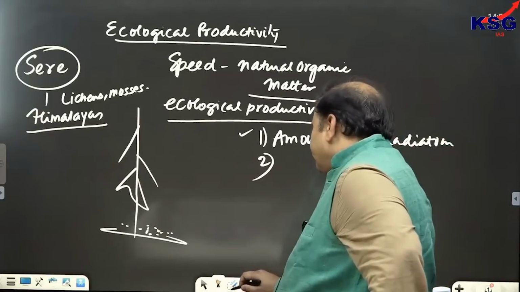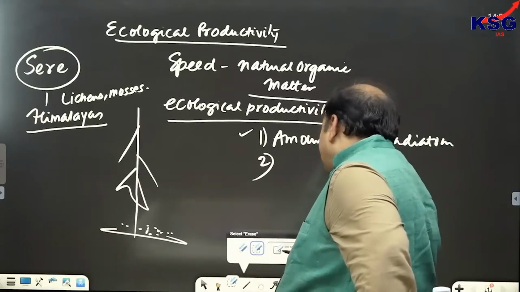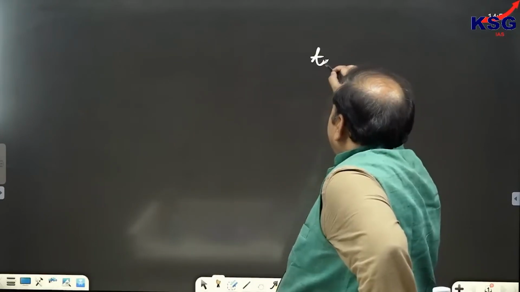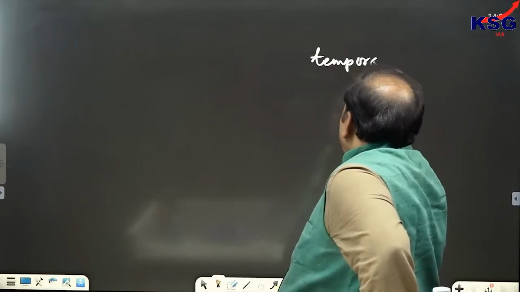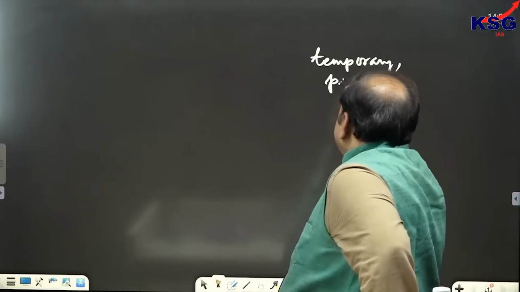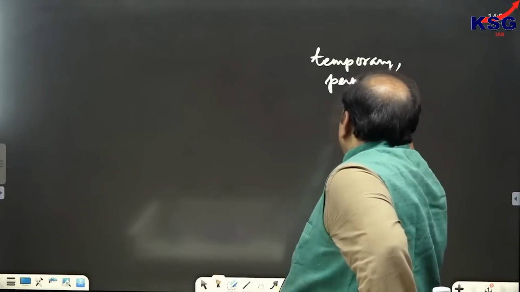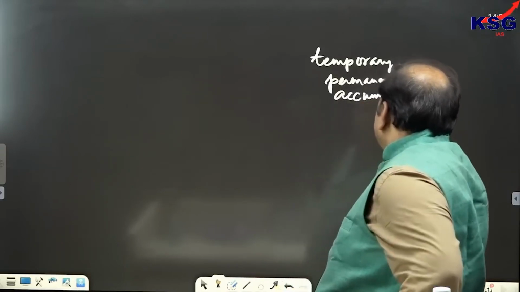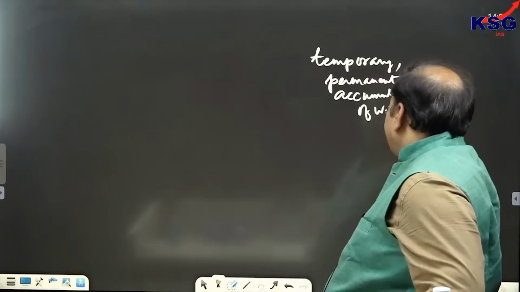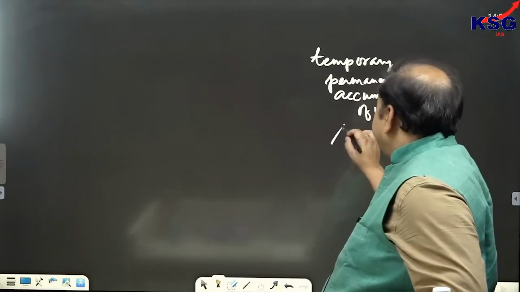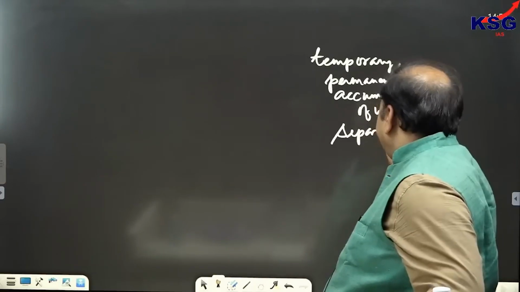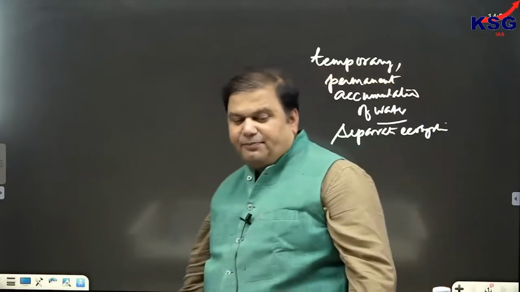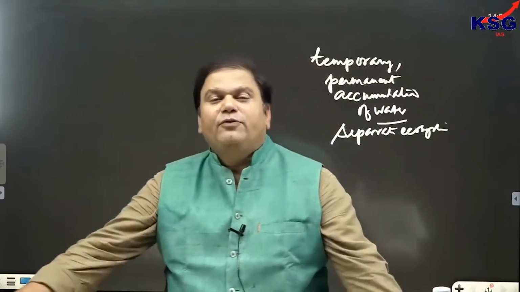But if at all they ask you the ecological productivity of wetlands, you know very well that wetlands are what? Wetlands are temporary or permanent accumulation of water. And why? They behave also as a separate ecosystem. So they are called wetlands. They are behaving as a separate ecosystem and they are a temporary or permanent accumulation of water.